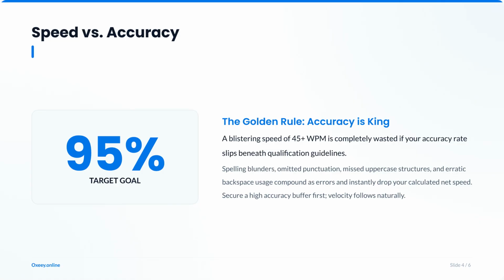A high speed of 45 words per minute is useless if your accuracy falls below requirements. Errors like spelling mistakes, missing punctuation, or improper casing will significantly drop your net speed. Focus on accuracy first. Speed will follow.